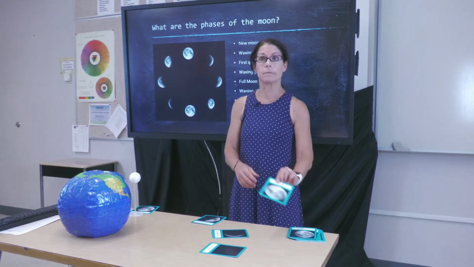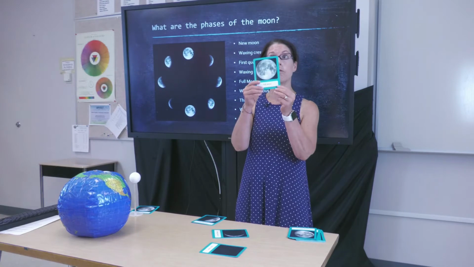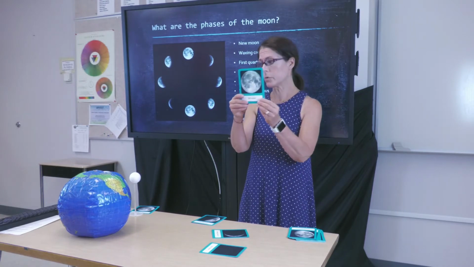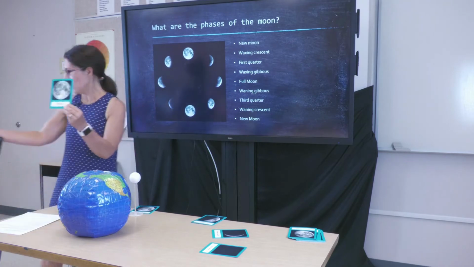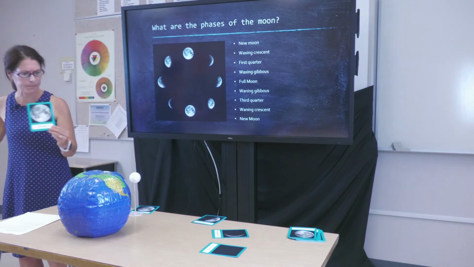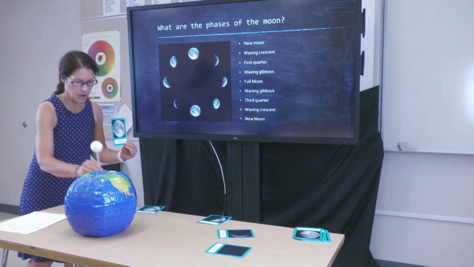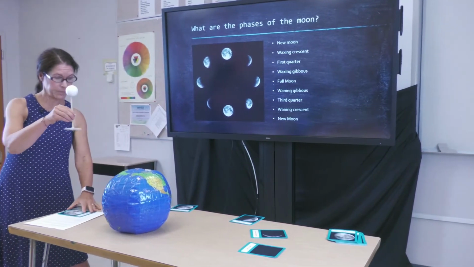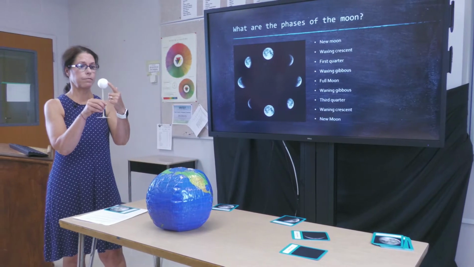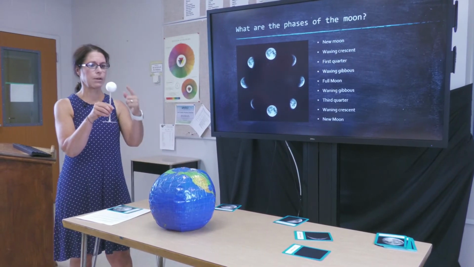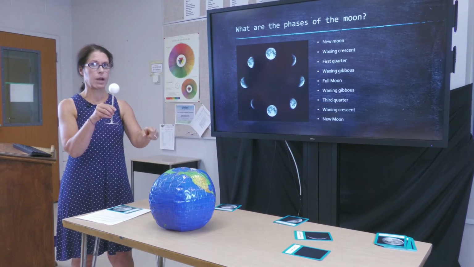And then of course, we have our full moon. Our full moon looks like this. Everybody knows what a full moon looks like. When we're in the full moon phase, our moon is right here, and it's reflecting direct sunlight off of the moon, bouncing back on Earth, so this is where we see our moon.